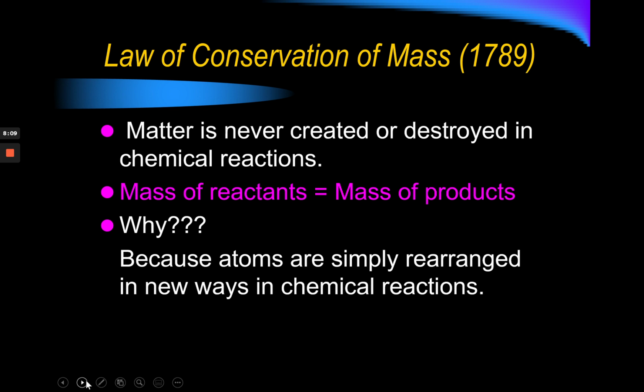Well, we kind of saw the answer in the little diagrams of the molecules made up of the red and blue atoms. During a chemical change, the atoms don't just disappear, they're still there. They're simply rearranged into new substances. So we do not create nor destroy matter, so none of those atoms and molecules are ever created or destroyed. They're simply broken and put back together in different ways to create different products.